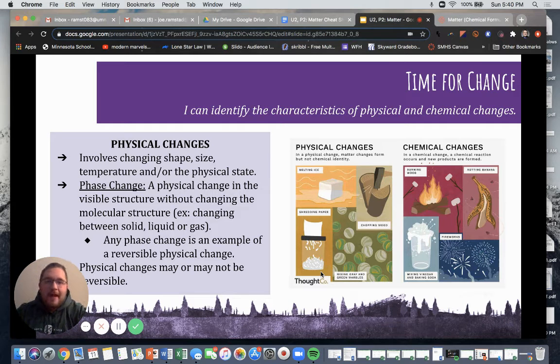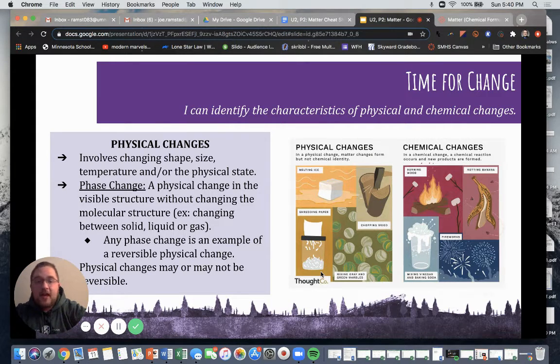Alrighty, folks, welcome back to Time for Change, where we're going to look at the difference between physical and chemical changes. So, to get started, physical changes involve changing the shape, size, temperature, or the physical state of something. A phase change would be a physical change in the visible structure without changing the molecular structure. This is when we change generally the state in which the matter is.